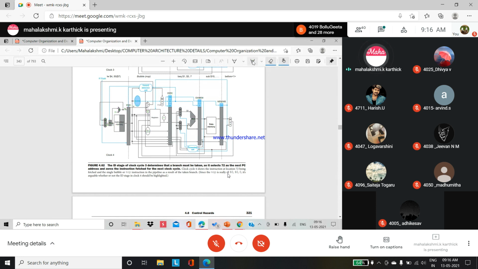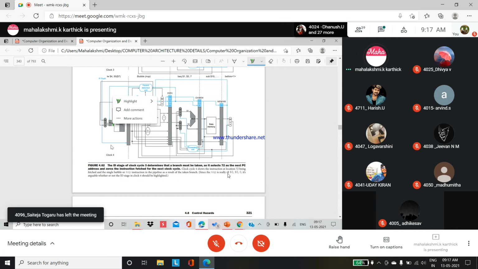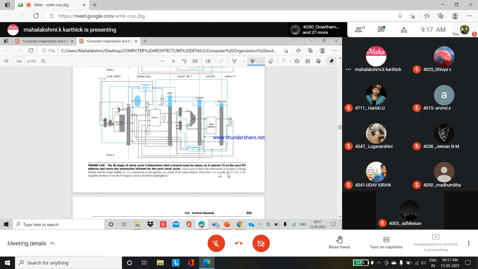Okay, here is the 72, the target address we have fetched. So clock cycle 4 shows the instruction at location 72 being fetched and the single bubble or nop instruction in the pipeline as a result of the taken branch. Nop is really a shift left instruction.